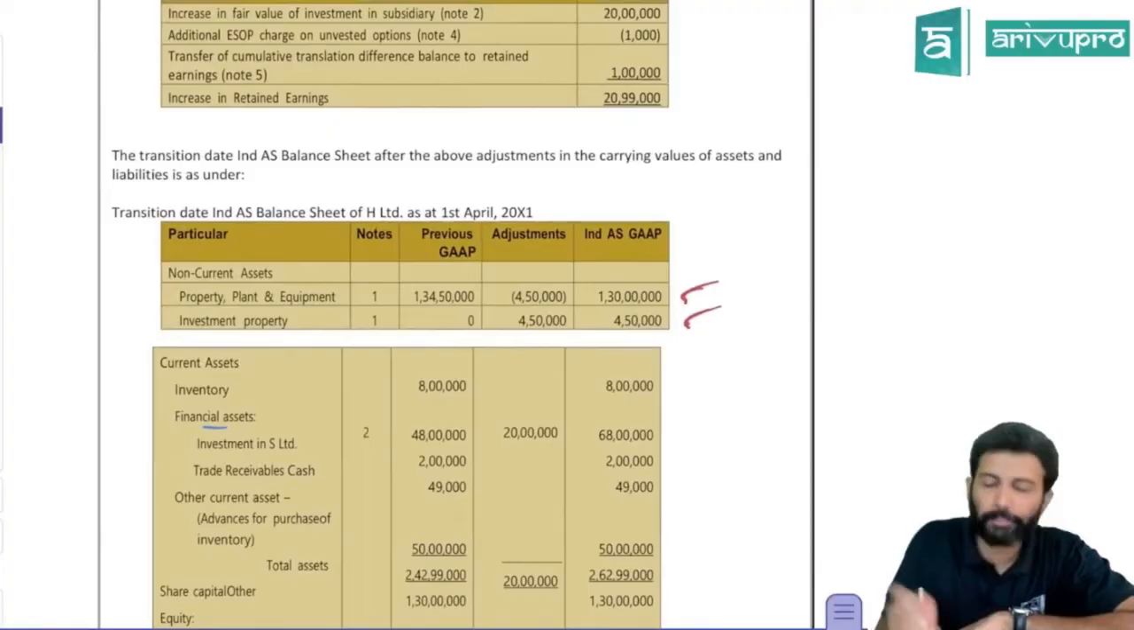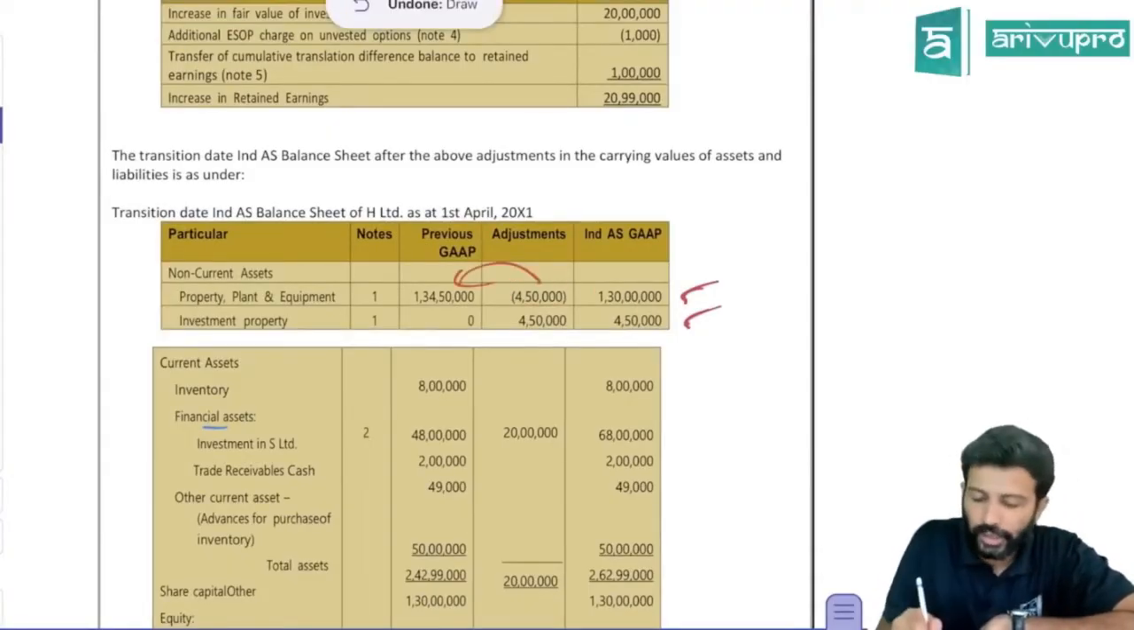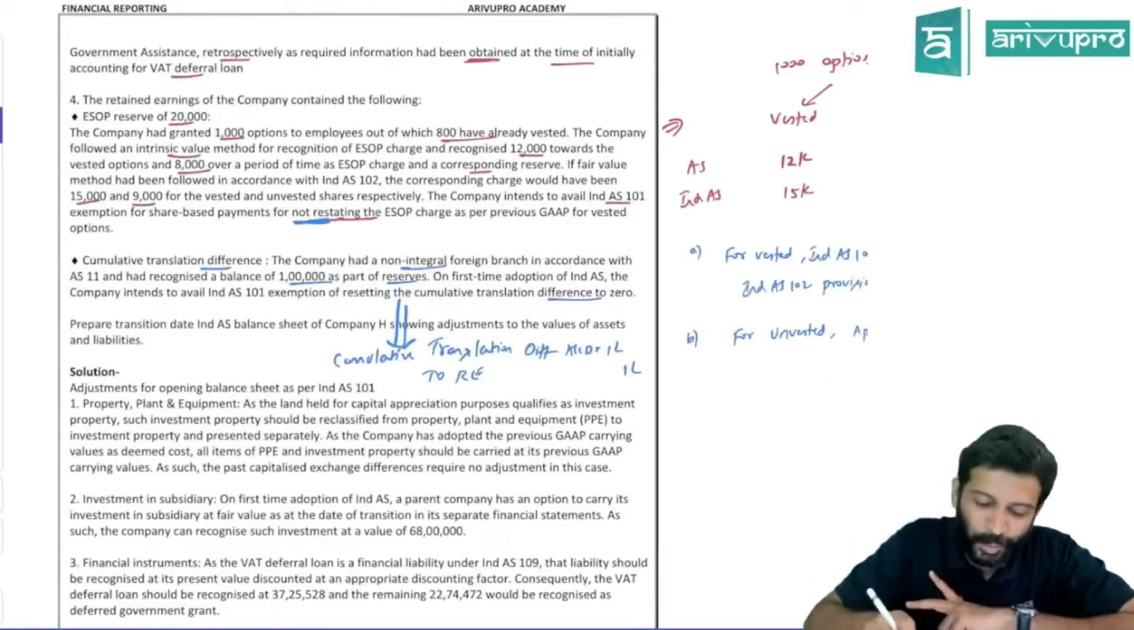PP you need to show separately. Investment property you need to show separately. 4.5 lakh is included in PP now. Reduce it and show it separately. That's okay. 1 or 2, 1 mark will be allocated for this adjustment if you do it properly like this.